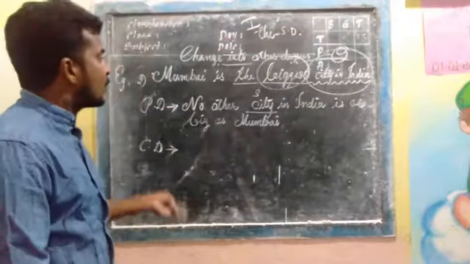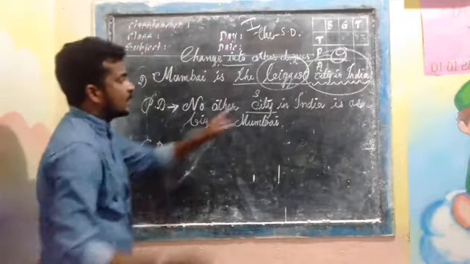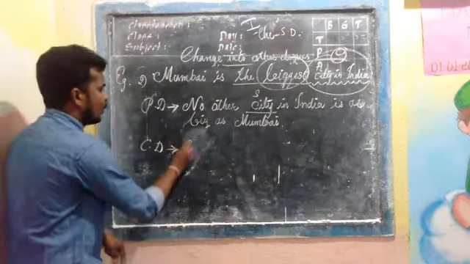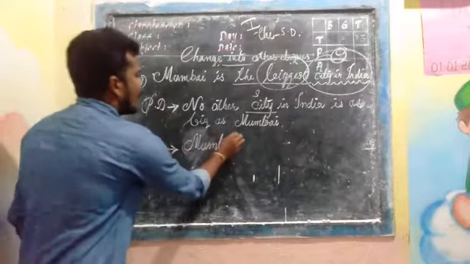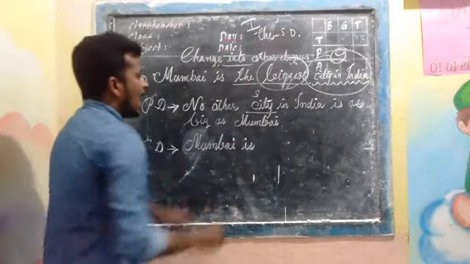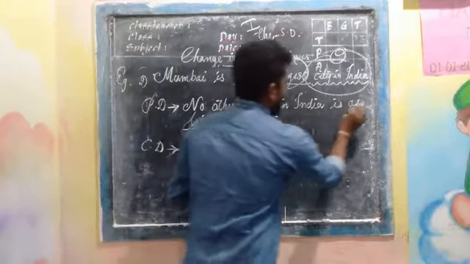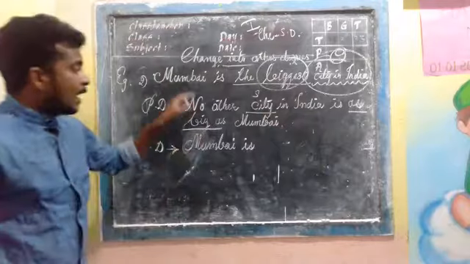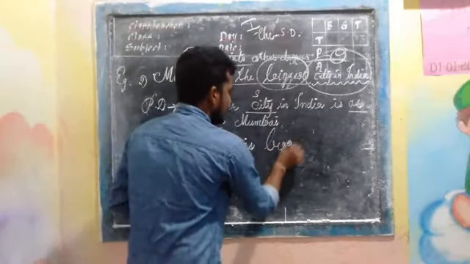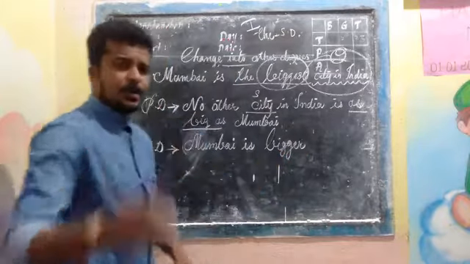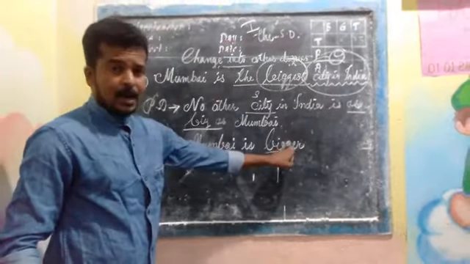And the comparative form, as I told you, comparative degree starts from the subject. And what is the subject here? That is Mumbai, followed by the helping verb is. And the comparative form, the positive form is big, the comparative form is bigger. Why bigger? You know very well. Big has only one syllable, so we have to use er. Bigger.